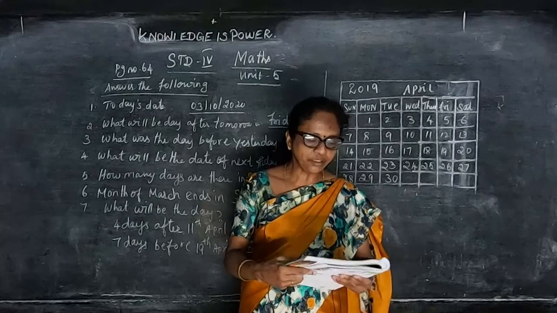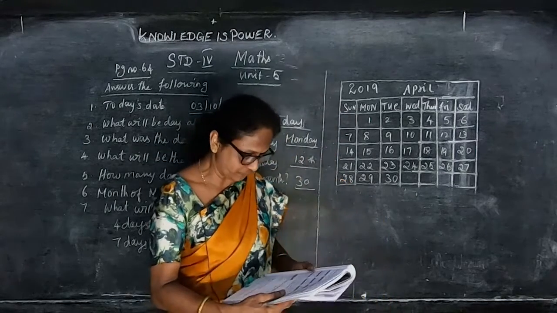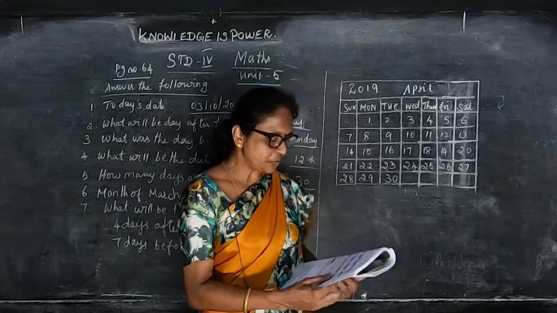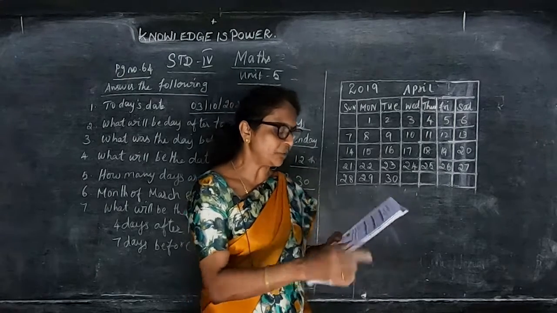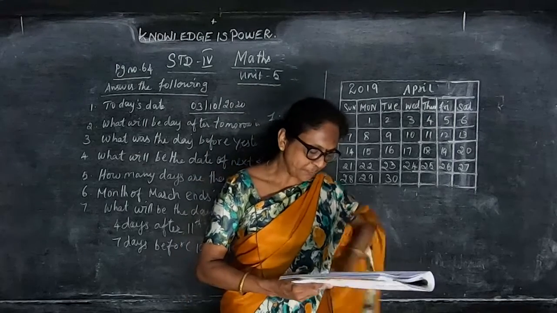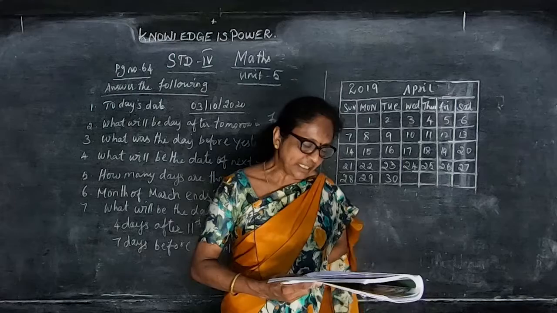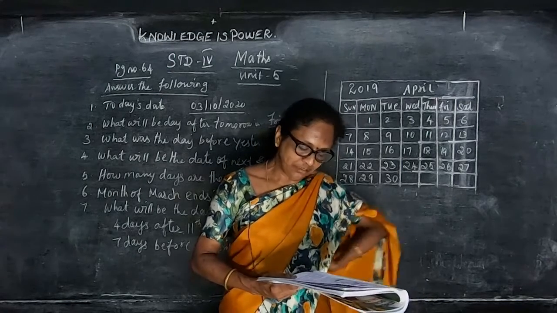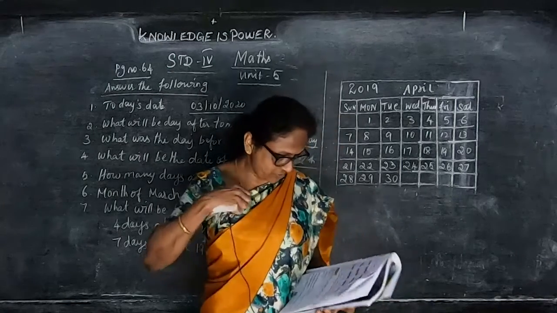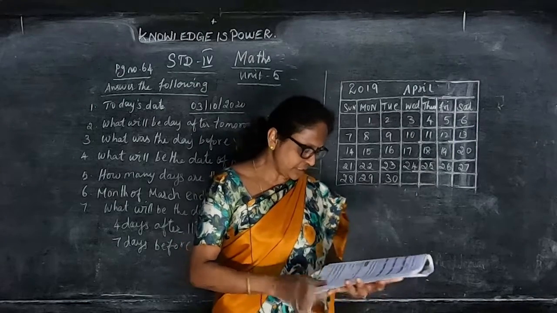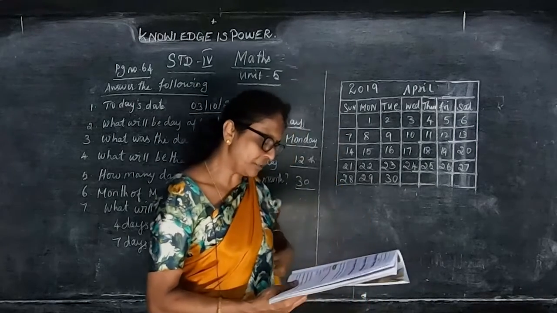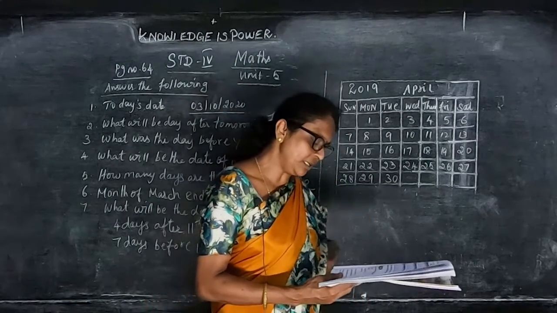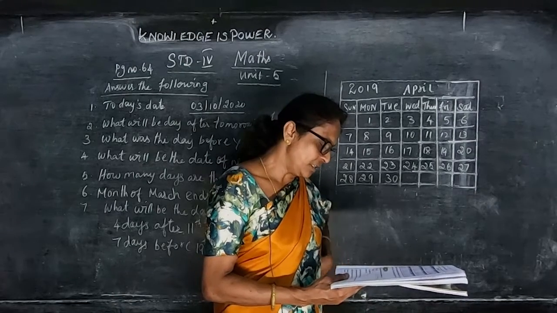Now compute the number of weeks in a year. Because here they have given the 2019 calendar, January to December, page number 65. Okay, now the calendar shows the week and month of the year and festival, month, date and day. So they have given the Pongal, Independence Day and Republic Day. So we have to write which month Pongal, Independence Day and Republic Day come in.